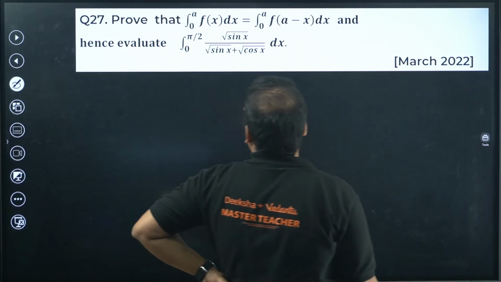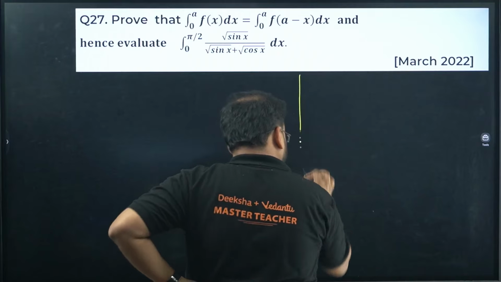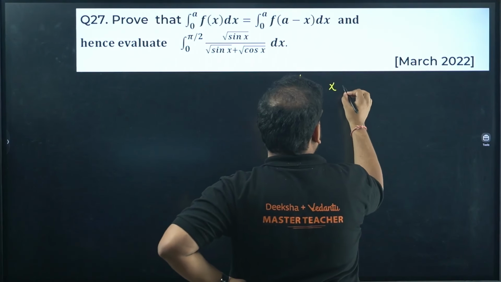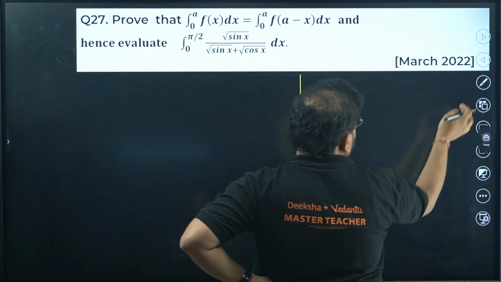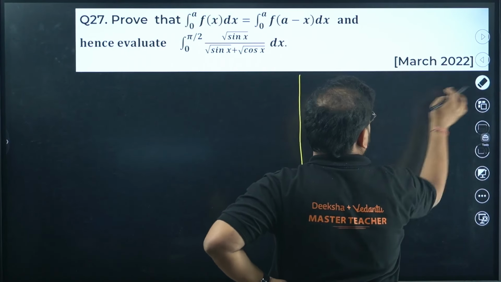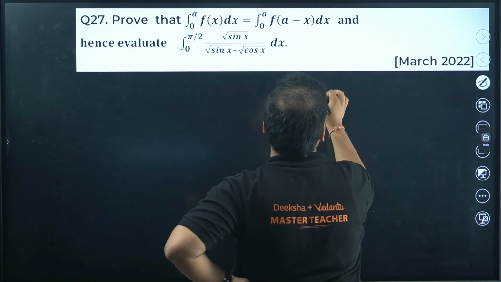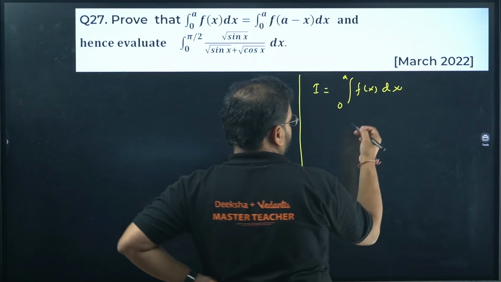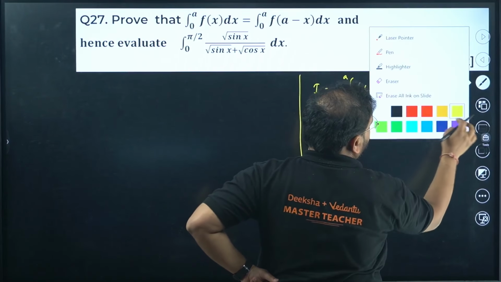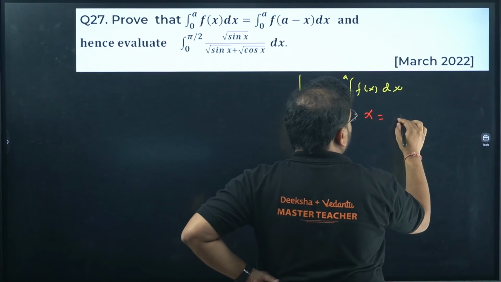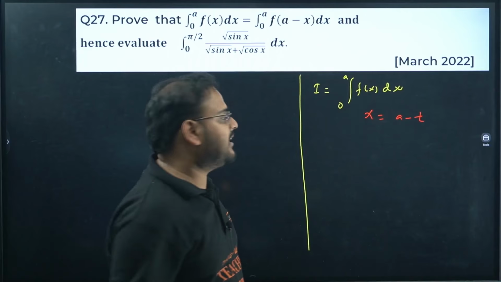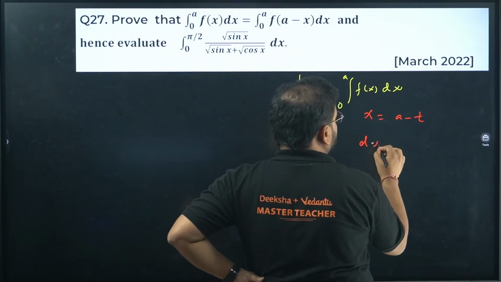Okay. So what do we have over here? Check. Proving the property first. Let me write the LHS first. I equals to integral 0 to a f of x dx. We're going to use some type of substitution over here. X as a minus t. Do everything. Change the limit, derivative, everything you change. We'll get dx equals to minus dt.